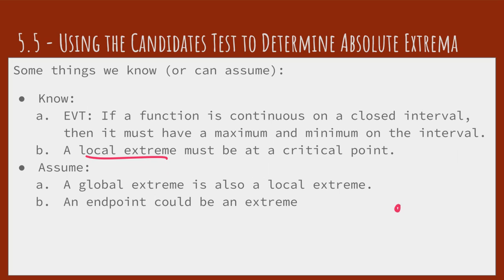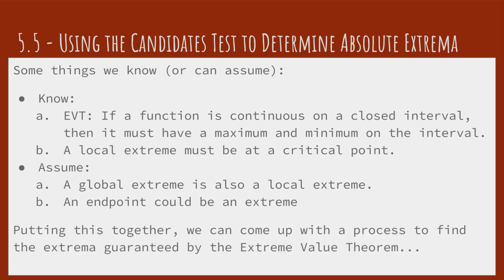And then the last is, if we have a closed interval, and I'm going to make this as simple as I can here, an endpoint could be one of the extrema. It could be a maximum or a minimum. So this is a continuous function on a closed interval, and the absolute maximum occurs here at the endpoint, and the absolute minimum here occurs at the endpoint. So we could have extrema that are at the endpoints, not just interior points on the interval.